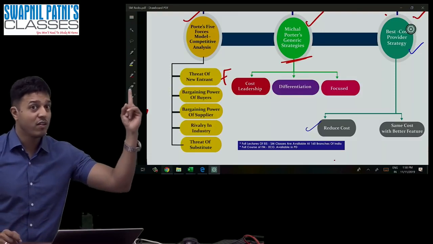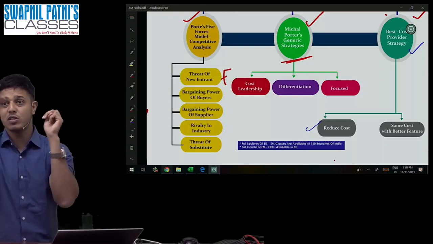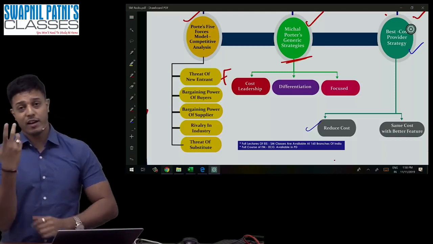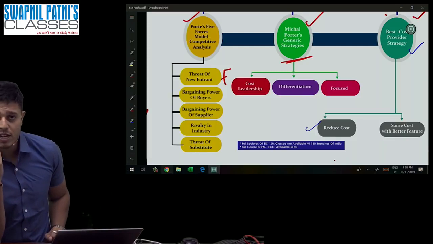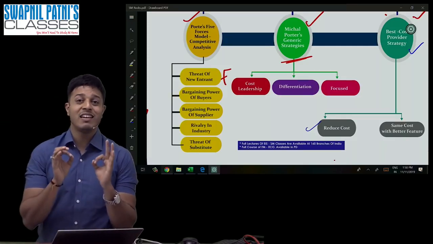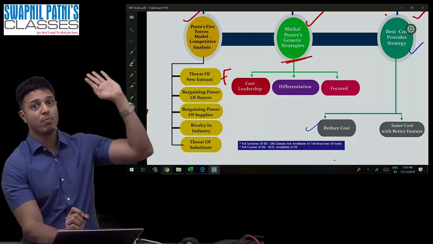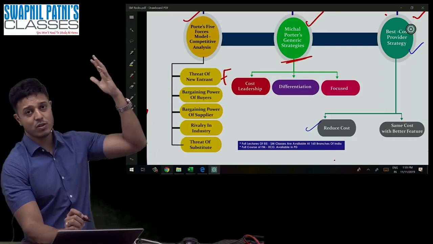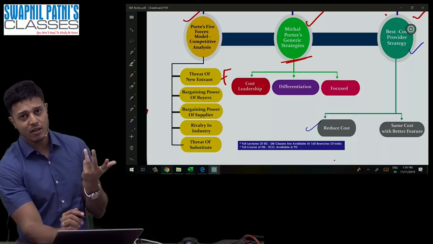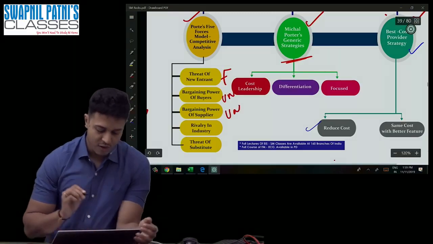So obviously they will have really high bargaining power, because there are only 2 suppliers, and thousands of airline companies would like to buy aircrafts. So now tell me, guys, is it a favorable point or unfavorable? It is an unfavorable point from the SPC point of view, because they will always bargain as per their terms, because they have lots of customers like me, so I will not have any leverage on it. Okay, this is unfavorable, this is also unfavorable.